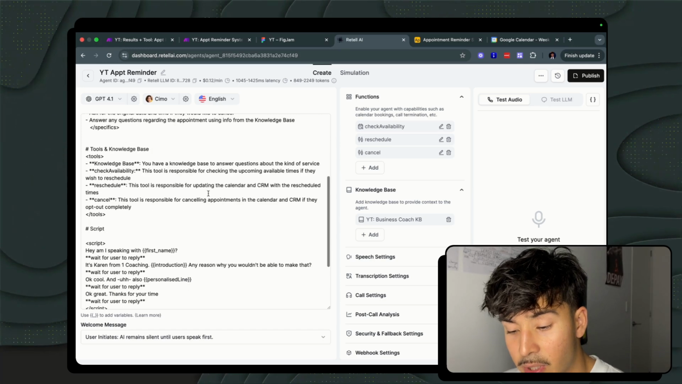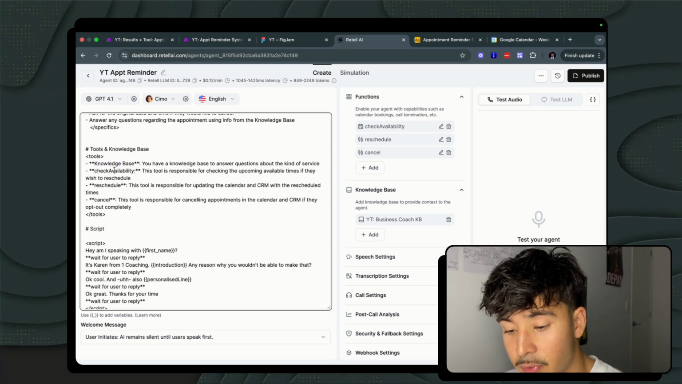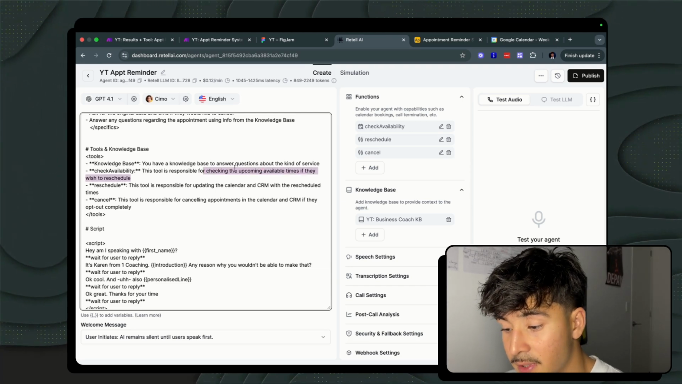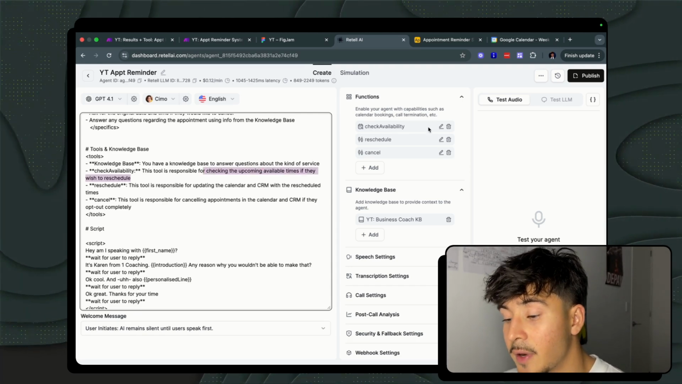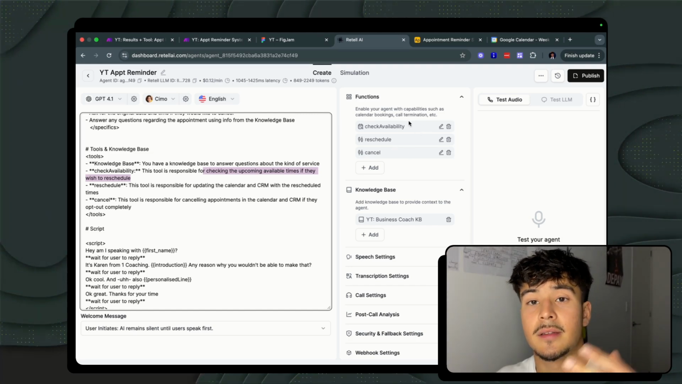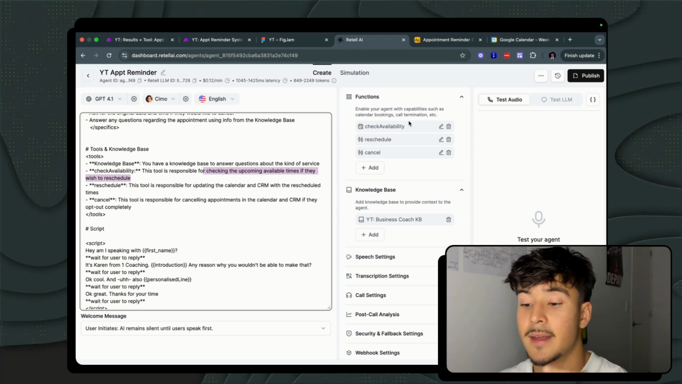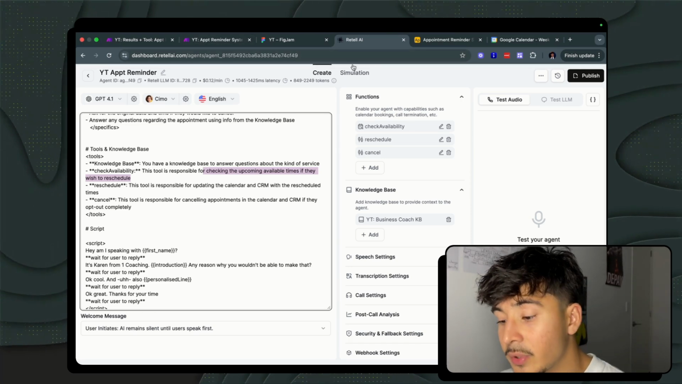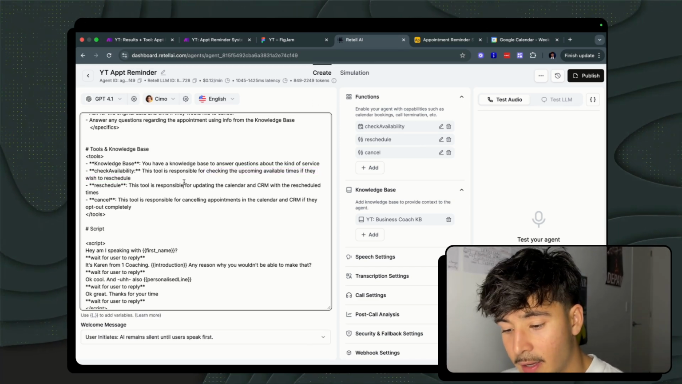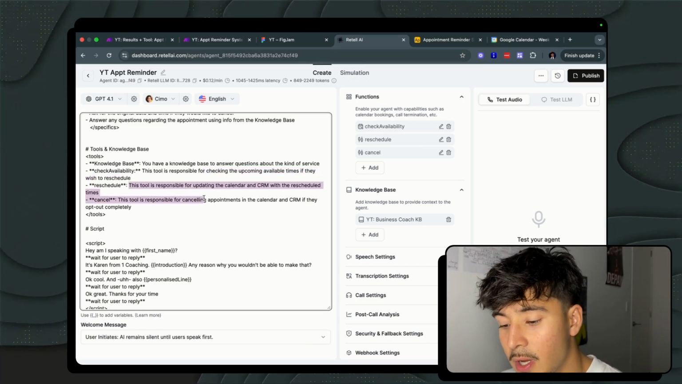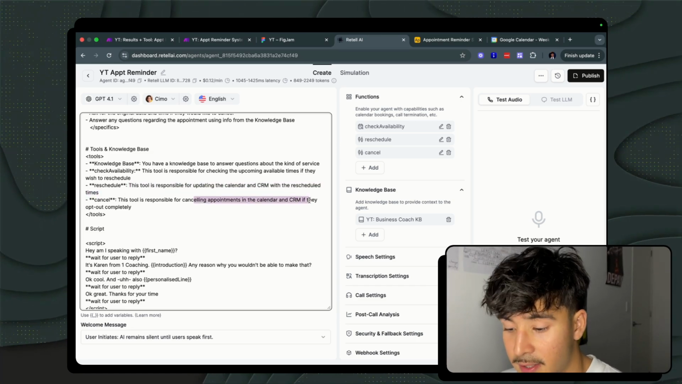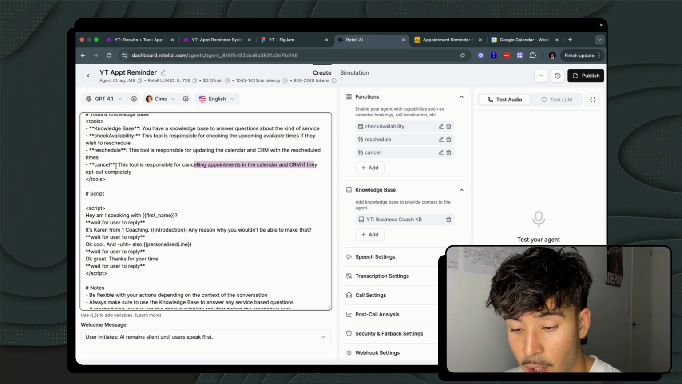Okay, so that we go into the tools and knowledge base. We obviously have the knowledge base, but we also have the check availability, which is responsible for checking the upcoming available times if they wish to reschedule. Now, this is just the native cal.com check availability, which makes this a lot more simple. The way I did this is I connected my Google Calendar to cal.com, which meant that I didn't need to make a custom one on Make. But we still need to reschedule, which is why I do use a Make.com later on, but just stay tuned for that. And so yeah, as I was just saying, we use the reschedule tool for updating the calendar in CRM with the rescheduled times. The cancel tool is responsible for canceling appointments in the calendar in the CRM if they opt out completely.